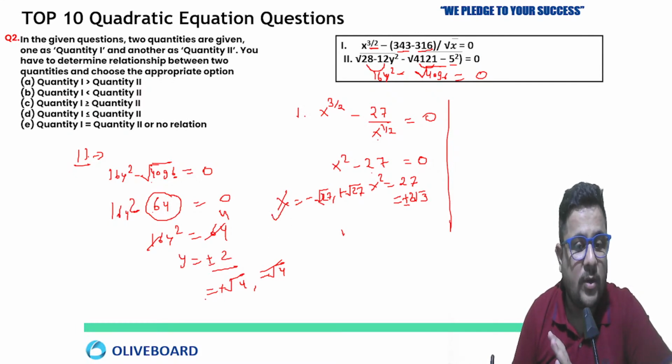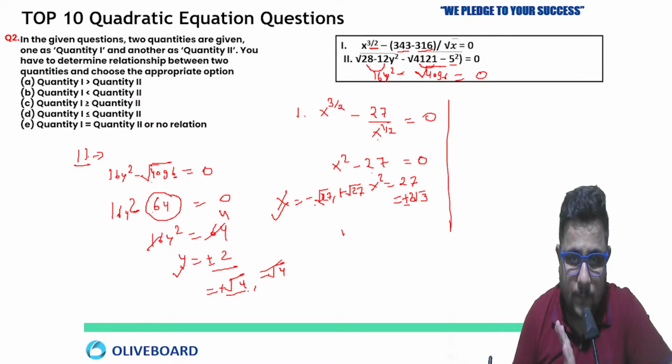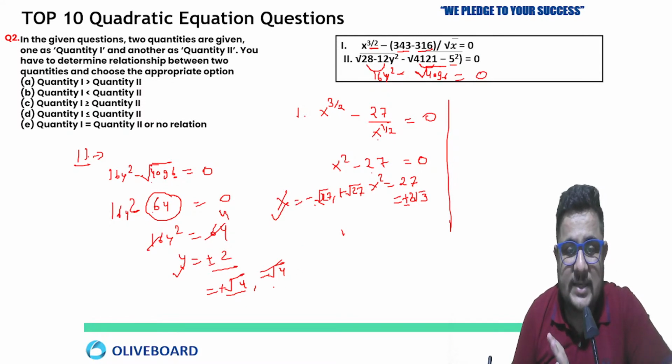If we talk about the value of x and the value of y, you can directly say minus square root 27 is less than plus square root 4, but minus square root 4, if you look, is also greater than minus square root 27. But plus square root 27 is greater than both plus square root 4 and minus square root 4, which is not possible. For one value x is less than y, for another value x is greater than y.